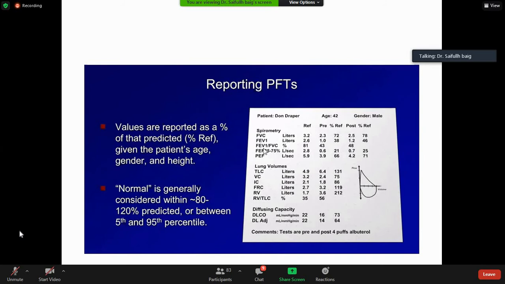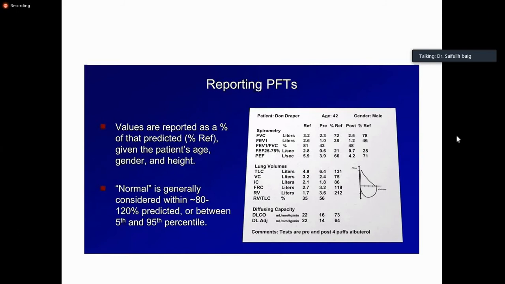The numerator is forced expiratory volume, and it will not be very small. But in restrictive lung disease, the volume of air which comes out in the first second is small, as well as the volume of air which comes out afterward, because lung parenchyma is less. There's less capacity of the lung. Is that clear?